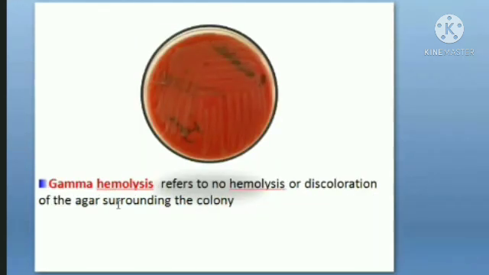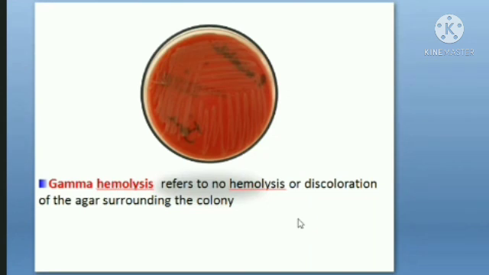Moving on is gamma hemolysis. That is, if a gamma hemolysin is produced by the streptococcus, there will be no hemolysis. There will be no discoloration of agar surrounding the colonies, right? So we have talked about the hemolysis produced by the streptococcus. Three basic hemolysis: beta, alpha, and gamma. Beta produces complete, alpha produces incomplete or partial, and gamma produces no hemolysis at all.